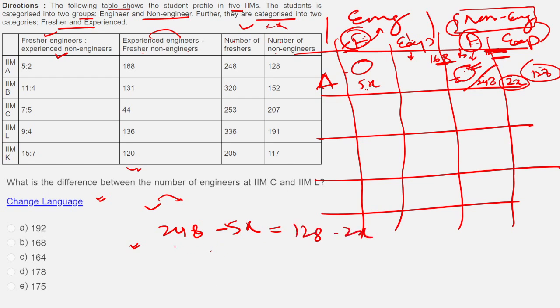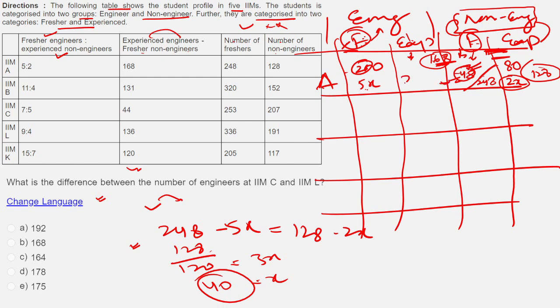That means what do I get? 128. If I subtract from here, on that side it will become positive. Minus 2x plus 5x is 3x. And what do I get here is 120, or x here I get as 40. That means this experienced non-engineer will become how much? 80. Total was how much? 128 for this non-engineer. So this cell here, which we're trying to find, is how much? 48. This also here, this was 40, so this will become 200, right? X was 40, so this is 200. And their difference, the difference of these two cells, was 168, so it will be equal to 216. And similarly, we'll have to do this for the 5 rows here and then start solving your question.